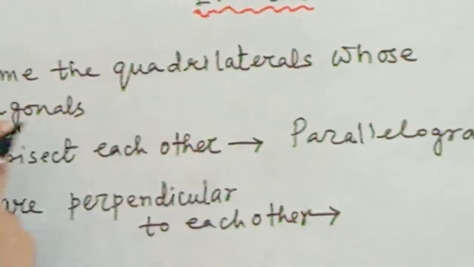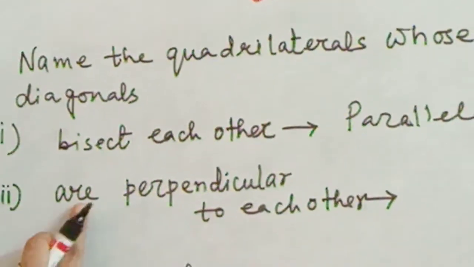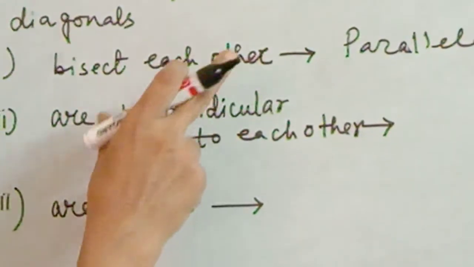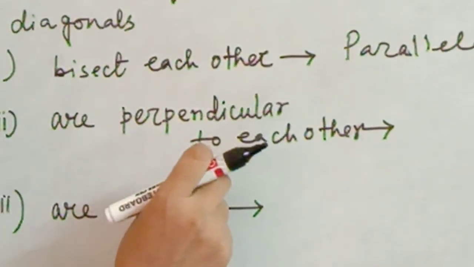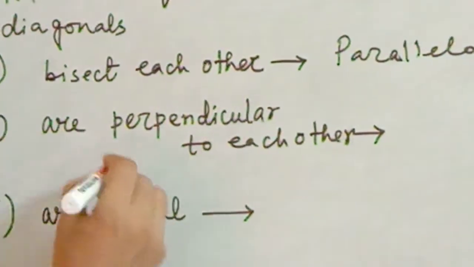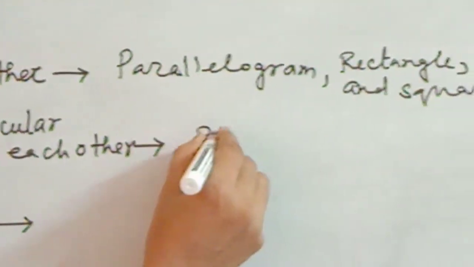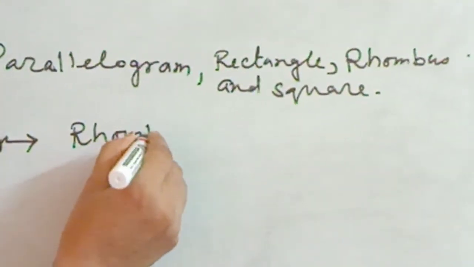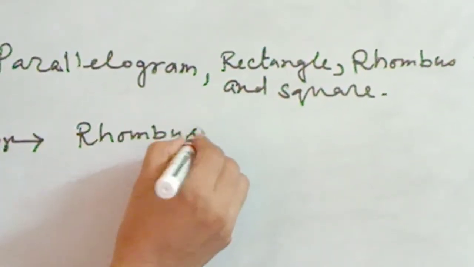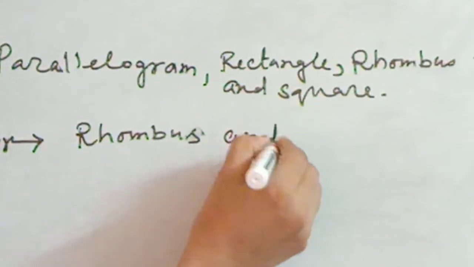Name the quadrilaterals whose diagonals are perpendicular to each other. Perpendicular to each other means making 90 degrees. When the diagonals intersect each other, making 90 degrees, this is known as perpendicular. So whose diagonals are perpendicular to each other? Rhombus and square.